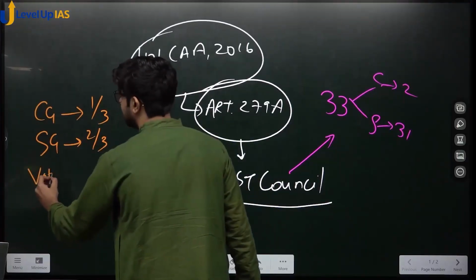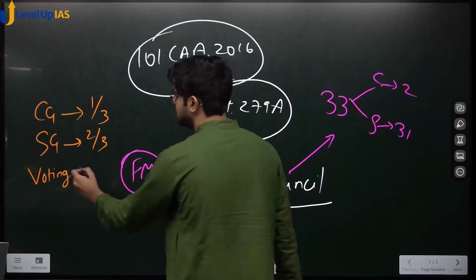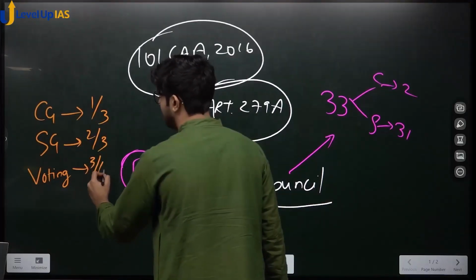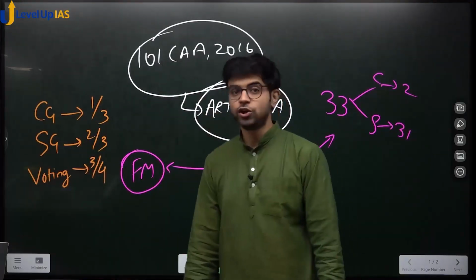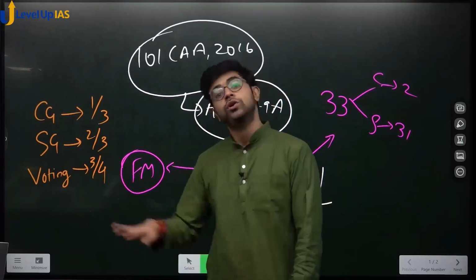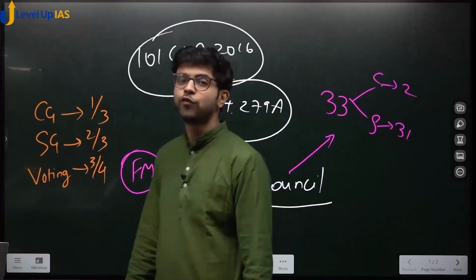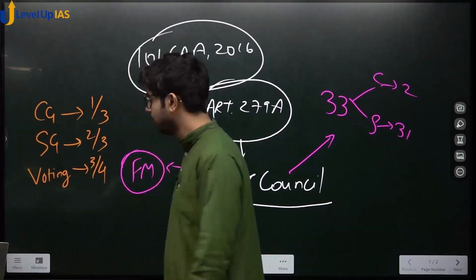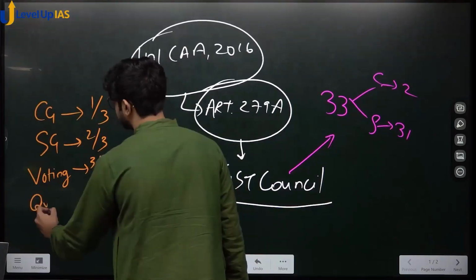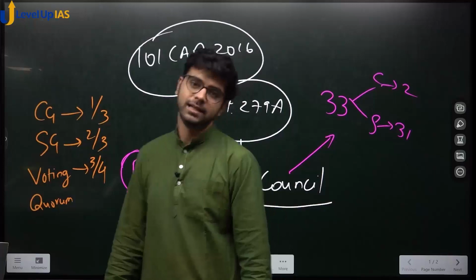Decisions are considered to be passed when there is a 3/4 majority. Not a half majority, that only 51% of the members agree. 75% should agree, a 3/4 majority. And do you know what is the meaning of quorum? Quorum means nothing but attendance.